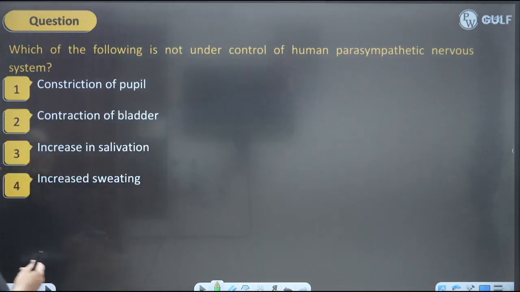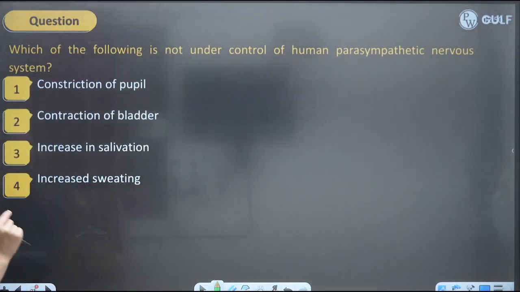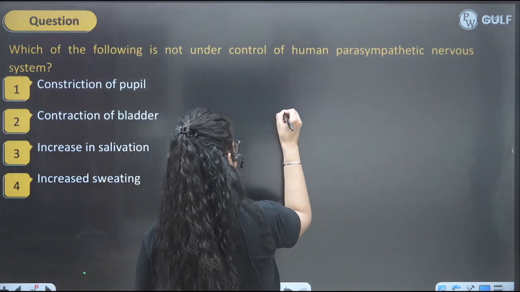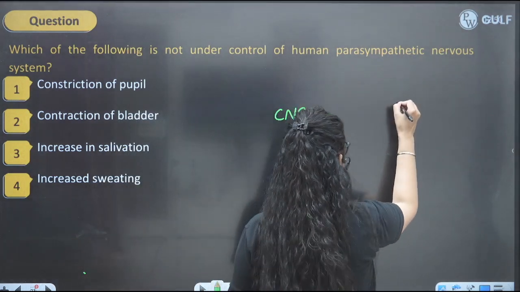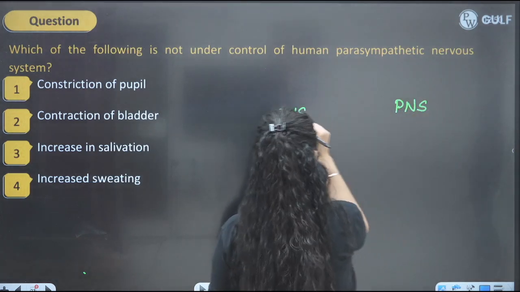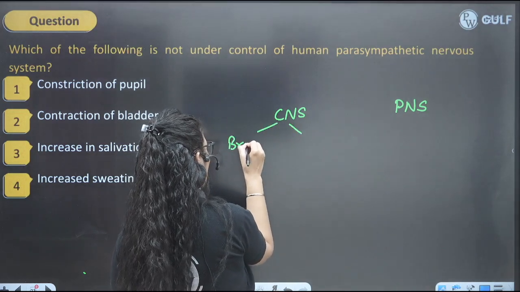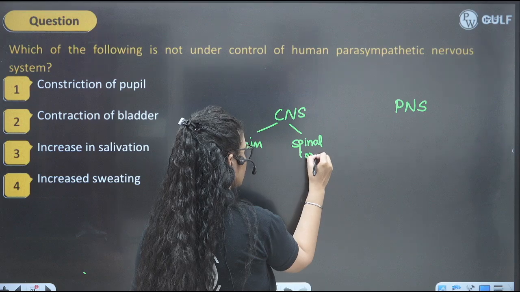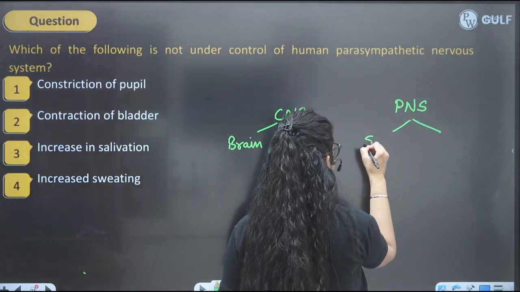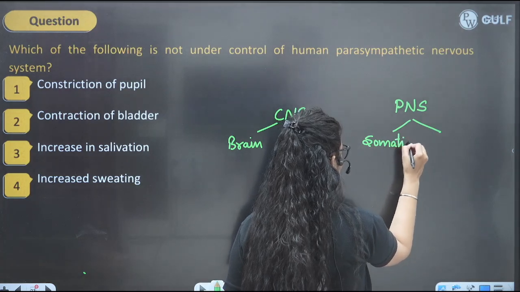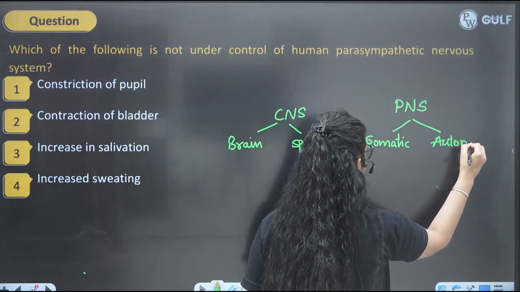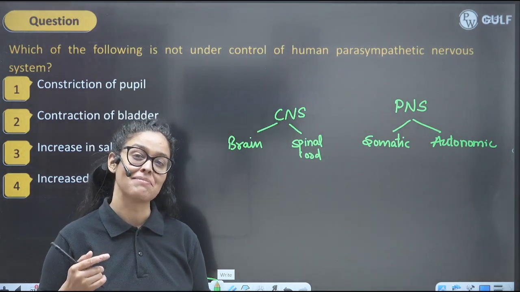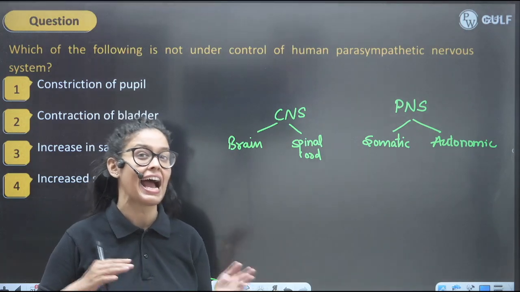And the autonomic nervous system will be carrying impulses from the central nervous system to the involuntary organs, to the smooth muscles, right? Next, which of the following is not under the control of human parasympathetic? So kids, we have the sympathetic neural system, and you kids know that when we talk about the nervous system, we have the central nervous system and the peripheral nervous system, no? The central has the brain and the spinal cord, no? And when we talk about the peripheral nervous system, we have the somatic neural system, or we have the autonomic or visceral neural system. Autonomic means those organs which are not under our control, right? And the autonomic neural system is again divided into two parts, sympathetic and parasympathetic.